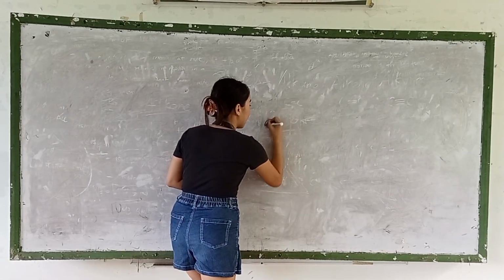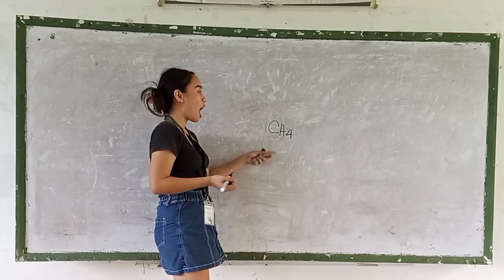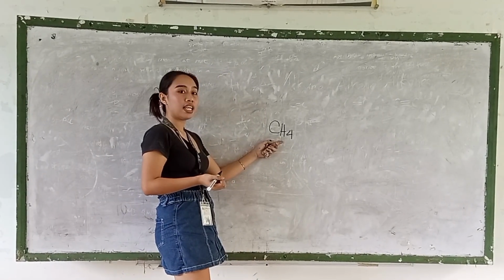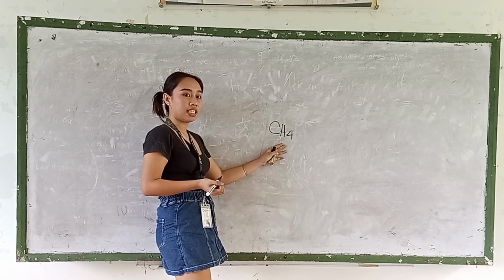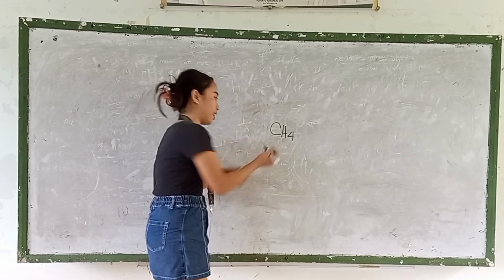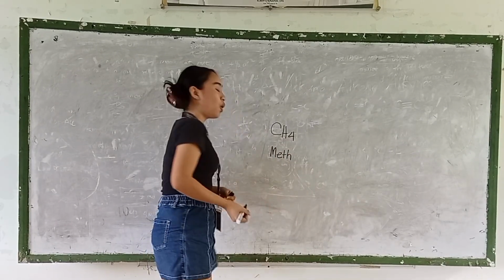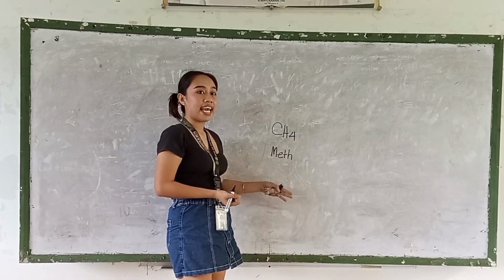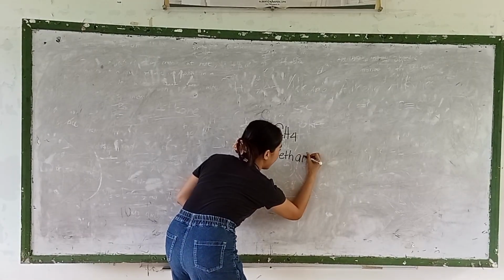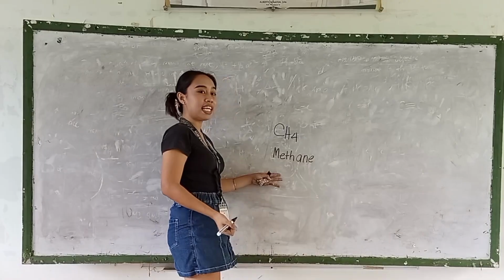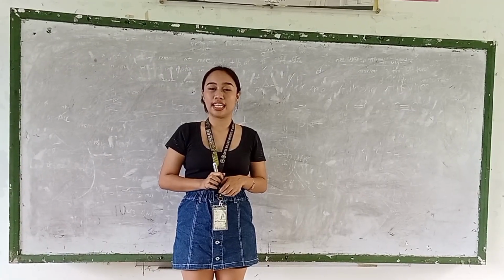Now here is an example: CH4. How many carbons are in here? It has 1 carbon. According to the prefix, 1 carbon is meth. So we are going to add A and E according to IUPAC. This is called methane. So now we are done with the alkanes.